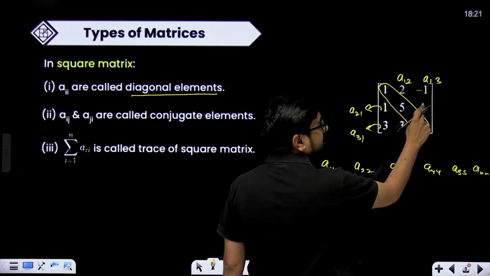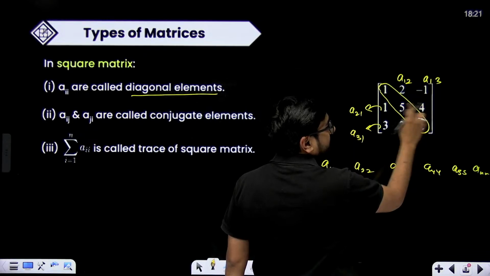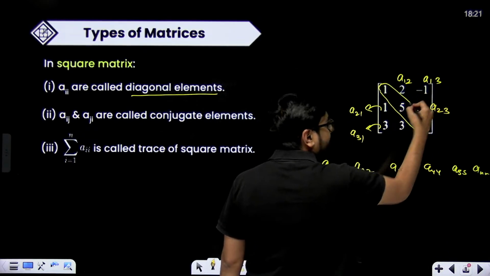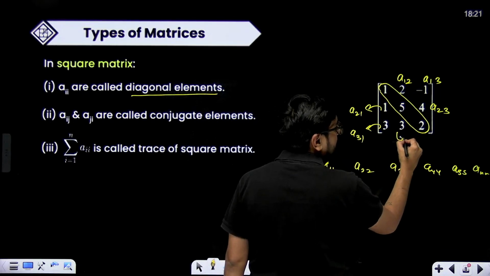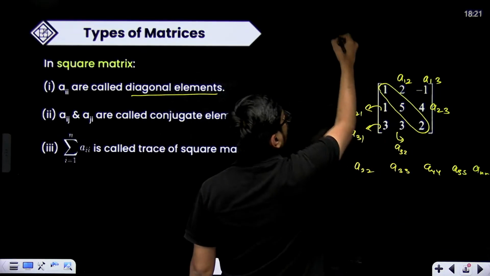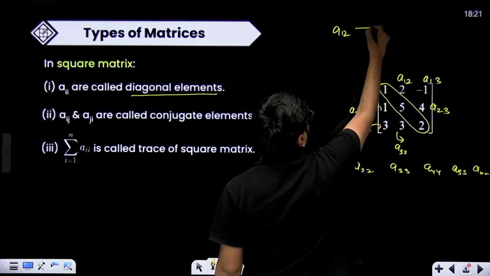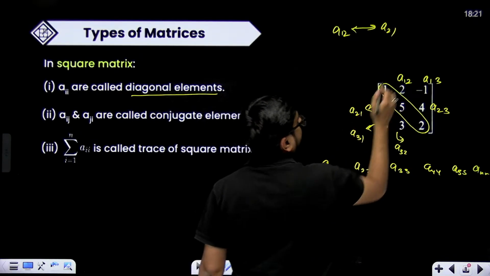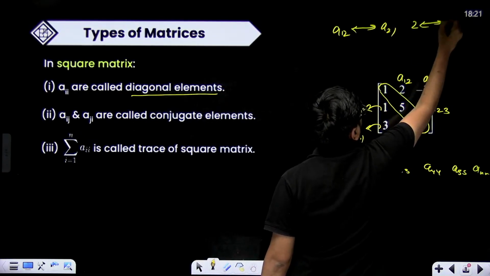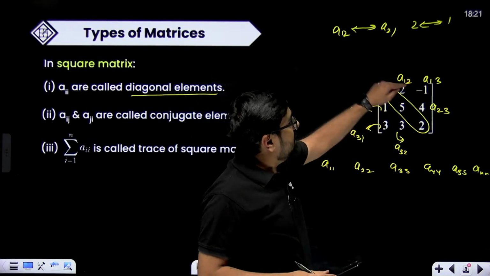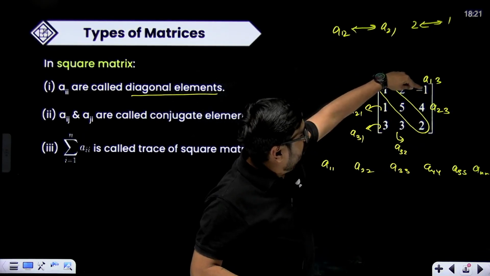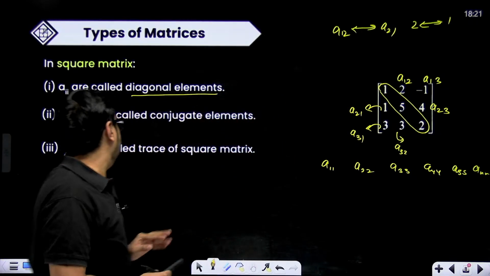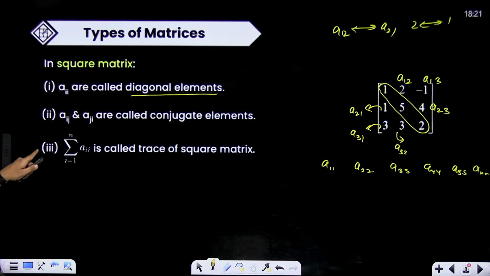Similarly, this is A23, second row, third column, and A32 is third row, second column. So A12 will be the conjugate of A21, and vice versa. They are conjugates of each other. Or you can also learn it like this: the elements on either side of your diagonal are conjugate elements. Very important.